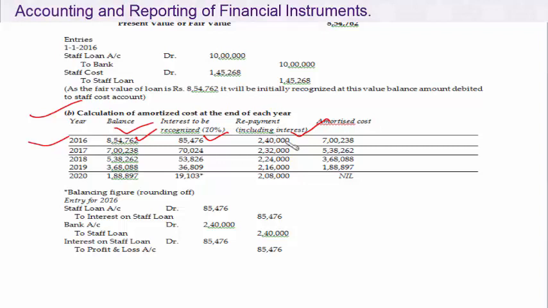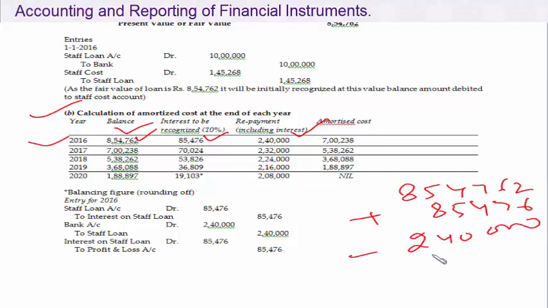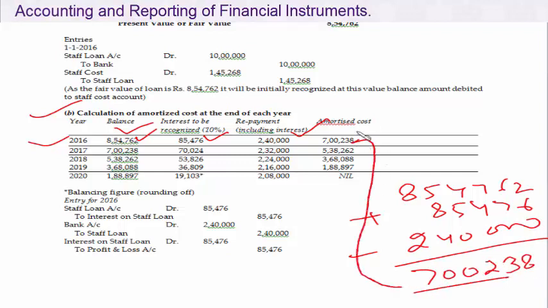For 2,40,000 when we receive it, the entry will be bank account debit to loan account. This is the opening 854,762. You will add 85,476 to it and minus 2,40,000, and that will give you a figure of 700,238. That is the amortized cost.